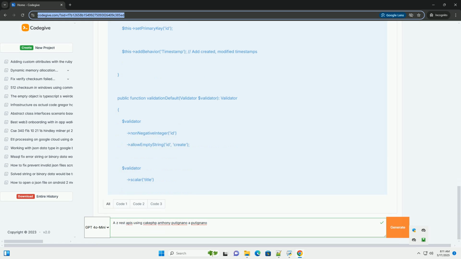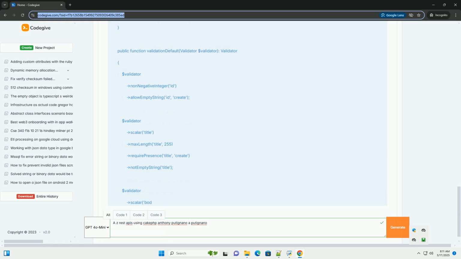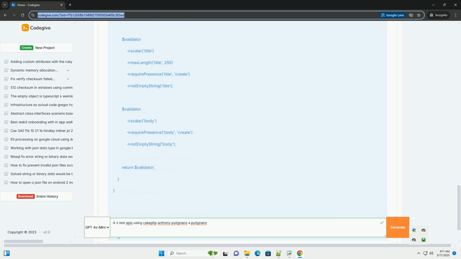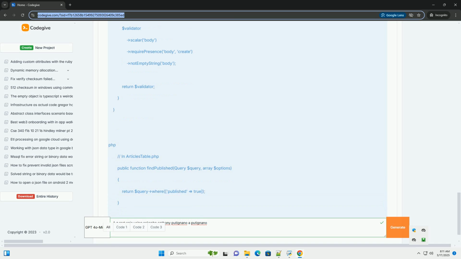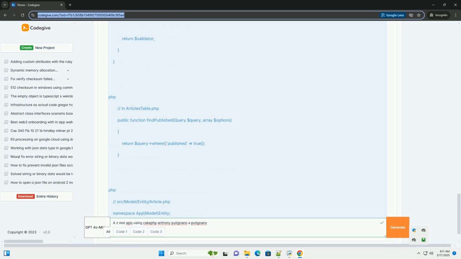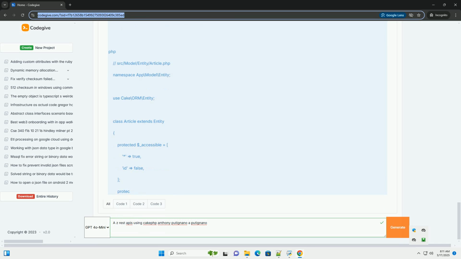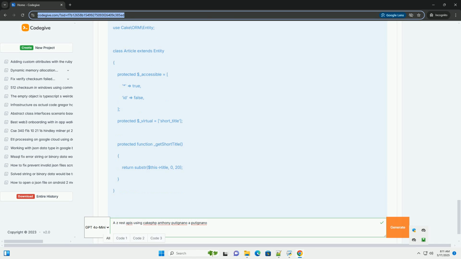1. Project setup and environment. 2. Database configuration. 3. Model creation, including Anthony Putignano's tips on table objects. 4. Controller for API endpoint, following RESTful principles. 5. Authentication implementation, JWT, explained with code. 6. Routing for API endpoints. 7.